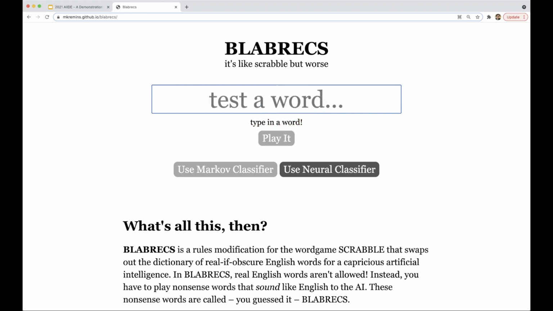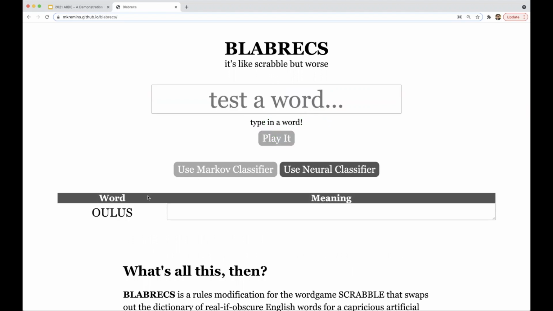However, what if we type a word like, I don't know, some nonsense, something like Wexel? In this case, the system judges this by its letter frequency combinations and goes, no way that's a word, because these syllables and these characters don't appear together frequently in the corpus of actual English dictionary words. So it judges this to be impossible. But what if we try something again, like Ulyss, for instance? In this case, the system says, looks good to me, because this passes the test for legitimacy, and therefore is allowed as a viable made-up word to be played. So we go ahead and play it.